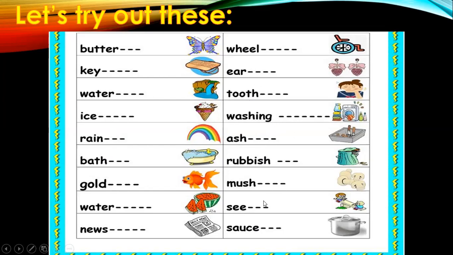Okay, so I have just given you a very clear idea of what compound nouns are.